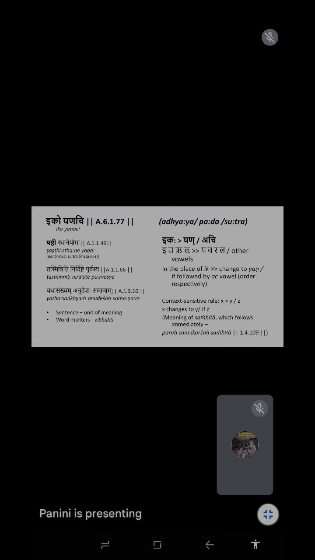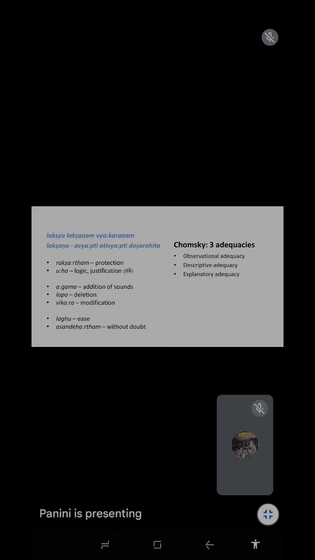What we gave yesterday, I think all this we are doing within the framework of the adequacies that Chomsky has tried to propose. Yes, he has added observational adequacy. Yesterday I gave two observations. These three you just look at. To be a good grammar, a complete grammar, we say adequate.